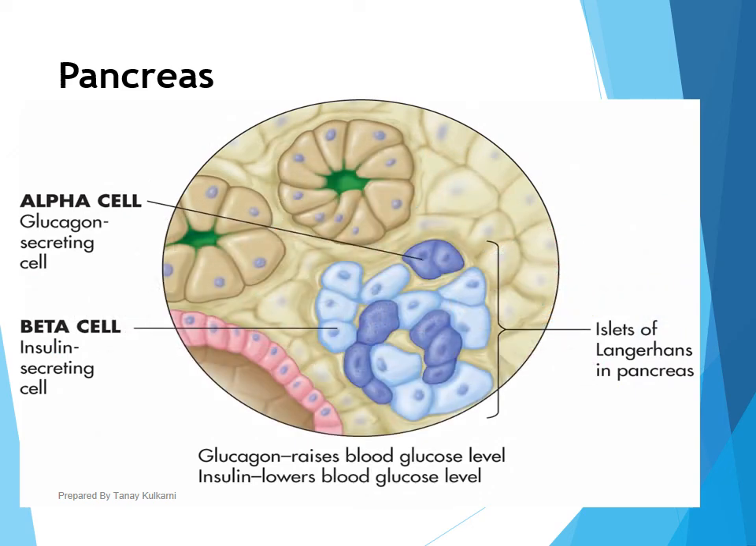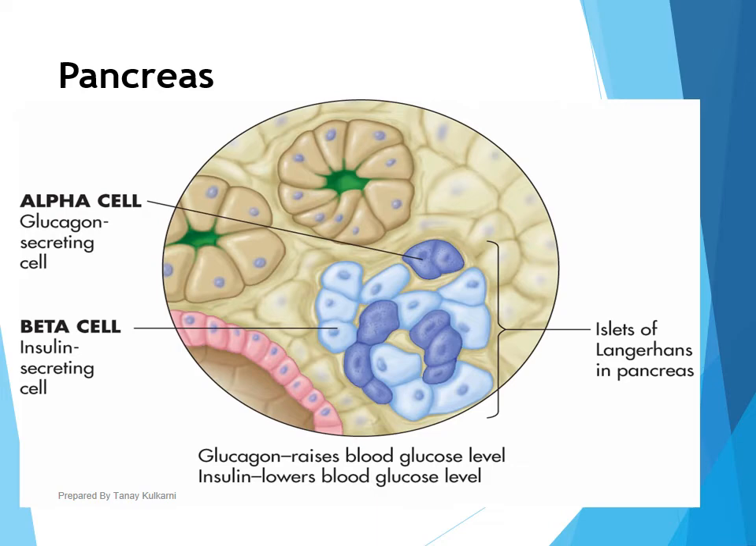This is the magnified view of islets of Langerhans. You can see the alpha cells are shown in dark blue color, while beta cells are shown in faint blue color. Alpha cells secrete glucagon. The function of this glucagon is to convert glycogen into glucose, while the function of insulin is to decrease blood sugar level by allowing the body cells to absorb the glucose or convert the extra glucose into glycogen.